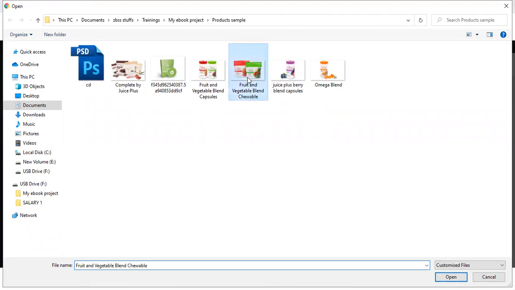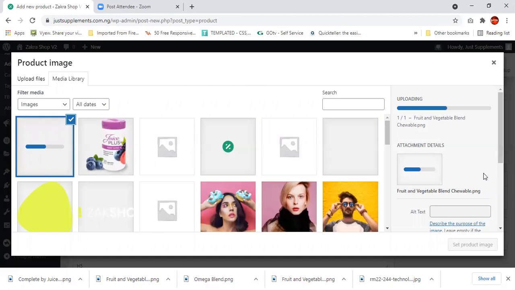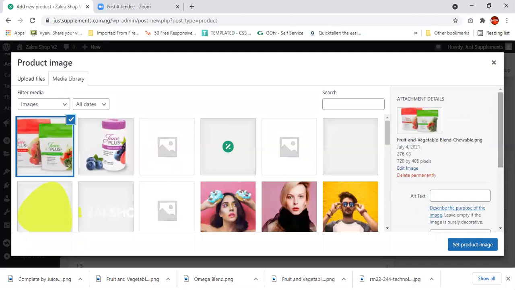All right, I've got a picture here. It's attached. How fast the picture uploads depends on the speed of your internet connection. But make sure that whatever picture you're using, the size is not too high. For instance, you can see that my size is 276 KB, it's not too high, and it's 720 by 45.